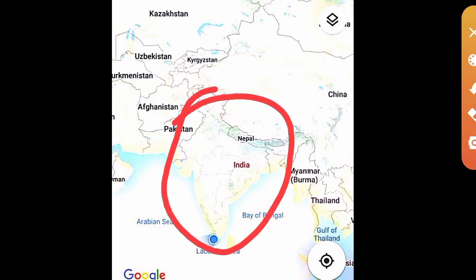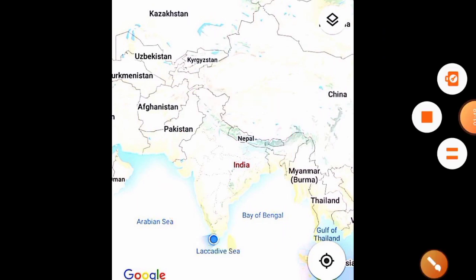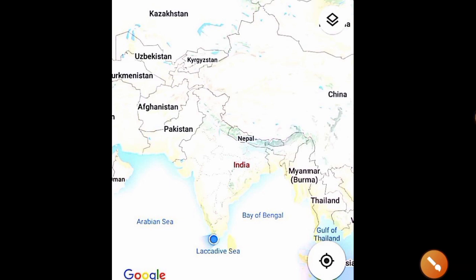Okay, which are the countries in Indian subcontinent? Let us check which are the countries in Indian subcontinent. The first one, yes, our country, India.